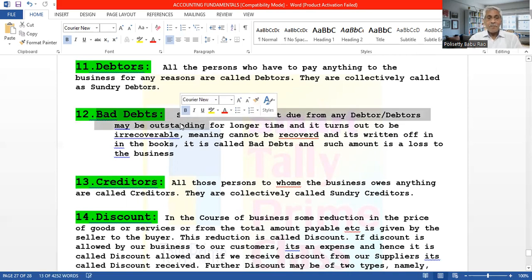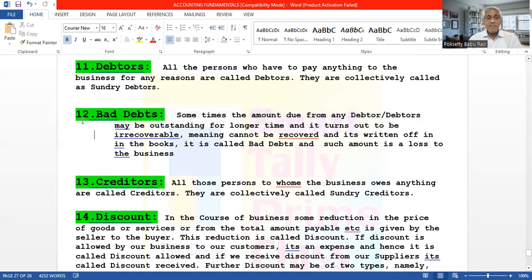Bad debts. Bad debts means when there are some debtors, they will pay us, we take the money, no problem. But sometimes, for a longer time, some debtors will not pay. Whatever you do, give notices, they are not paying the money. So we wait for some time and we treat it as not available, I mean, it cannot be recovered.